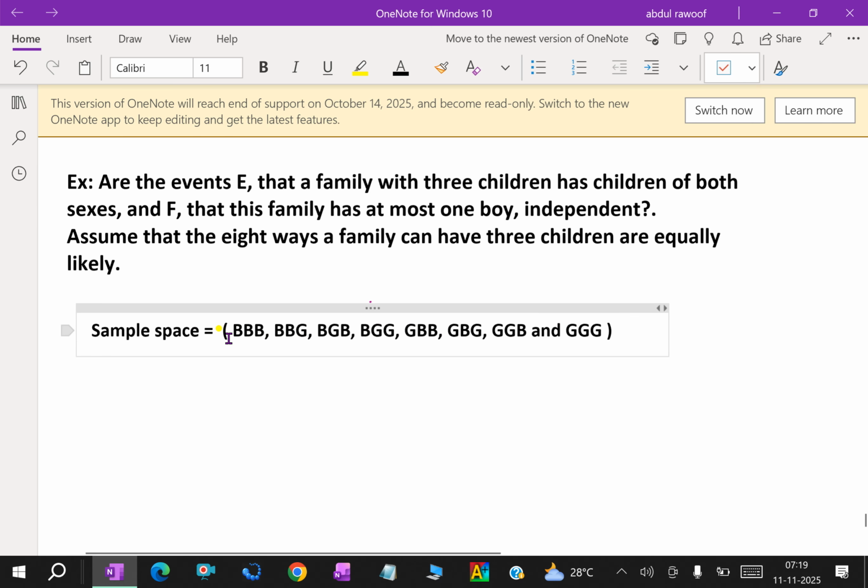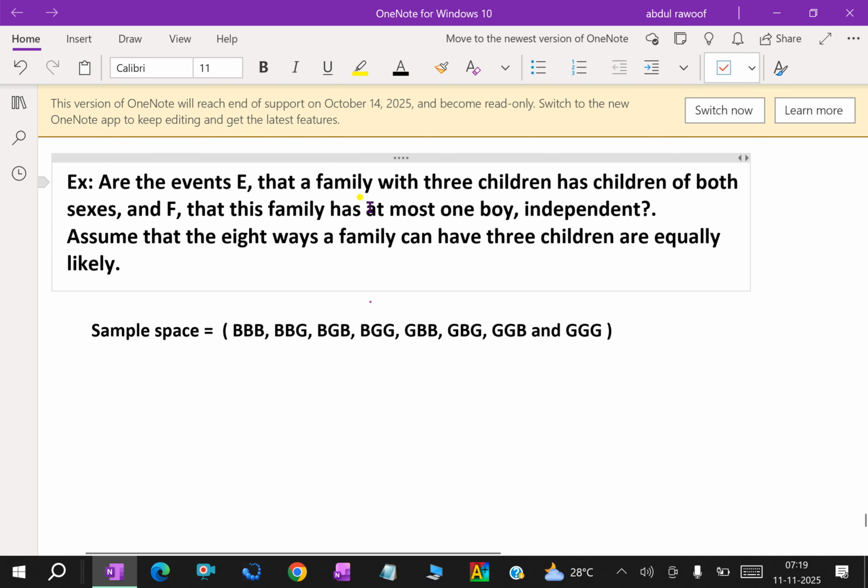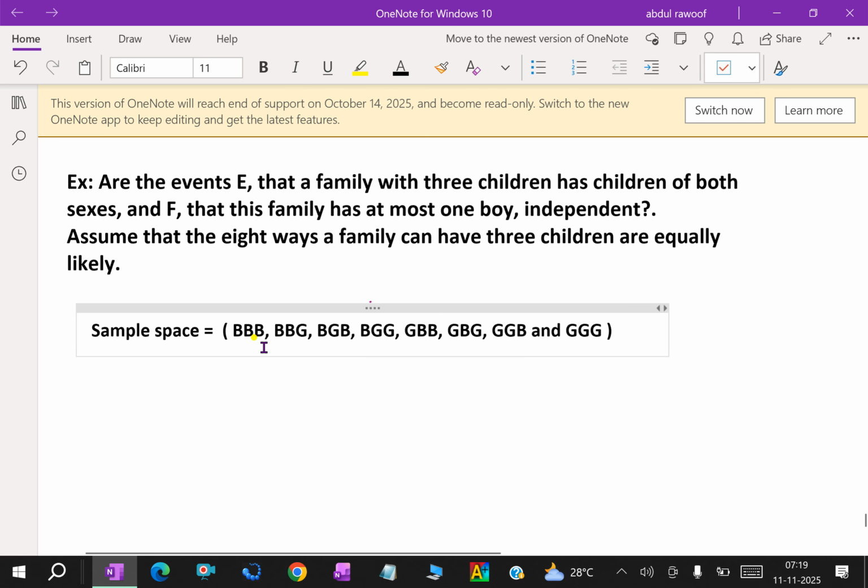Look here, this is the sample space. Families can have 3 boys, 2 boys and 1 girl, 1 boy and 2 girls, and so on. These are the sample space. The number of outcomes is 8.